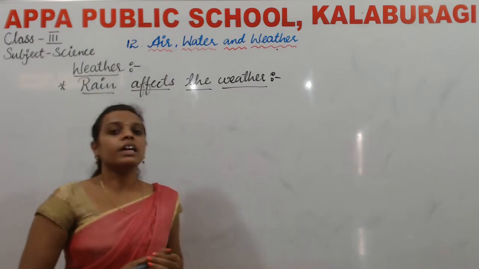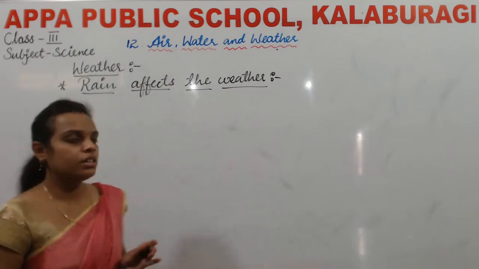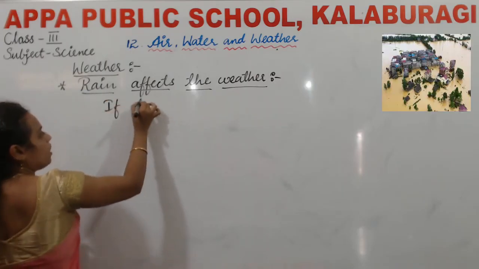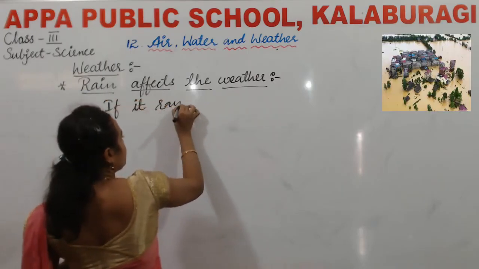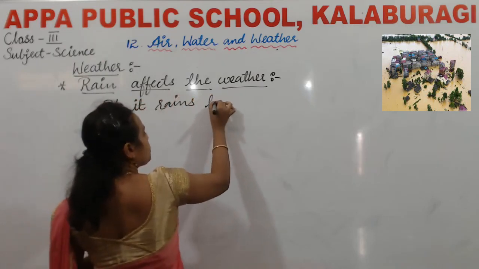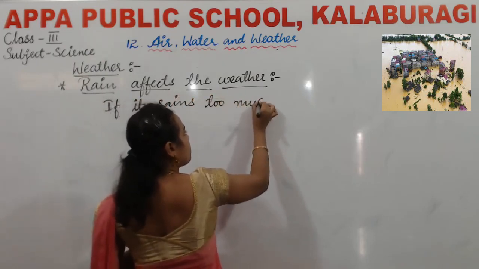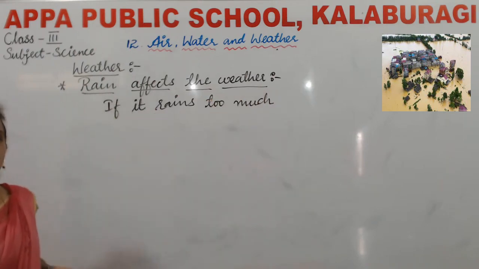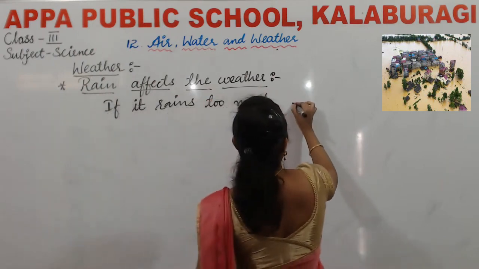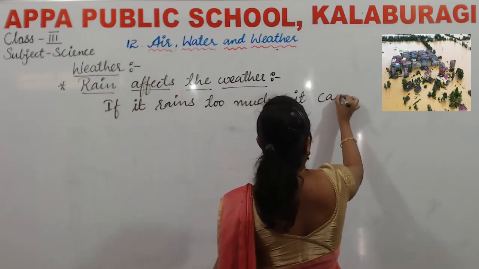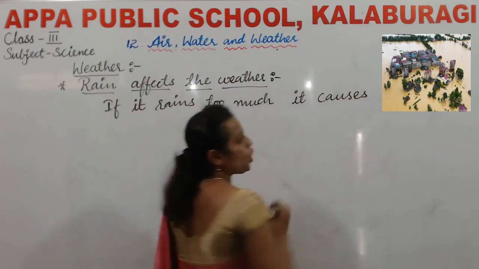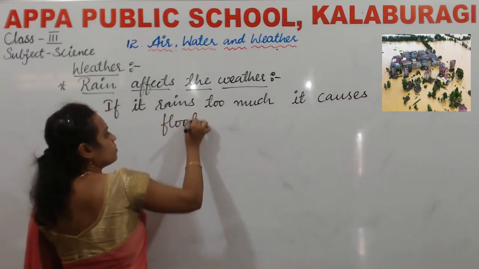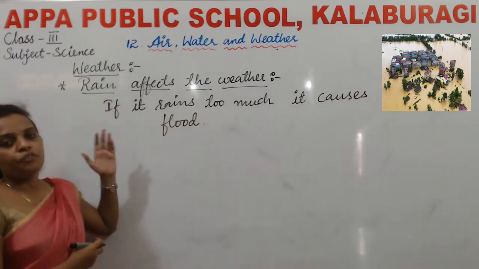So if it rains too much, then what happens, children? Yes, it causes flood.